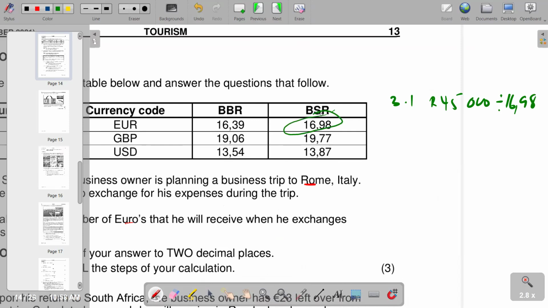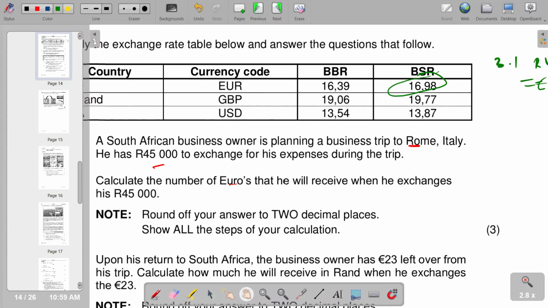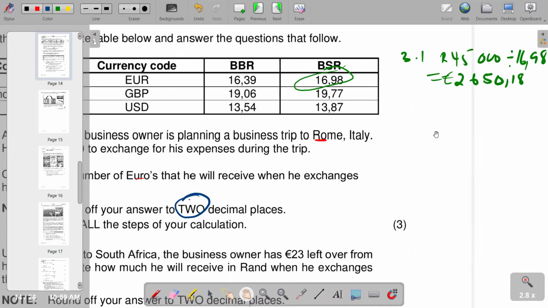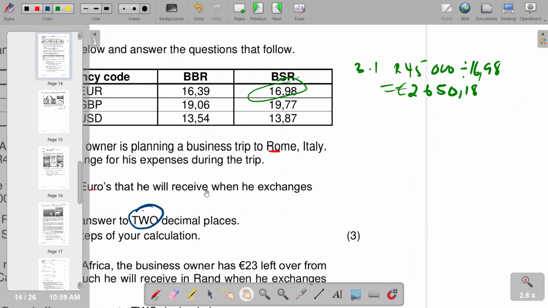So if you divide, the answer that you are supposed to get will now be converted to euros. So we'll be having 2,650 euros, and of course we've got a 0.18. Of course, our question is saying round off your answer to 2 decimal places. So we can just take note of that. So it means you can present your answer to 2 decimal places. So this is the number of euros, 2,650. Of course, we've got some 18 cents that we have there.